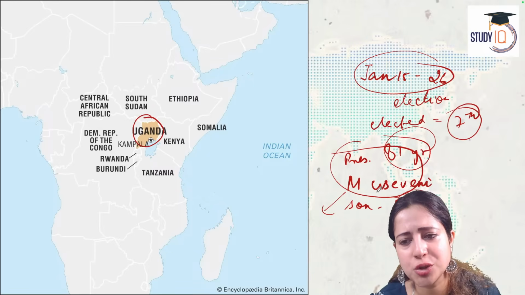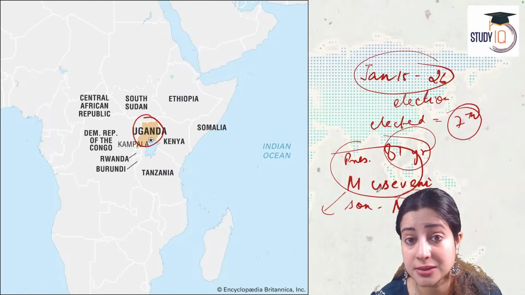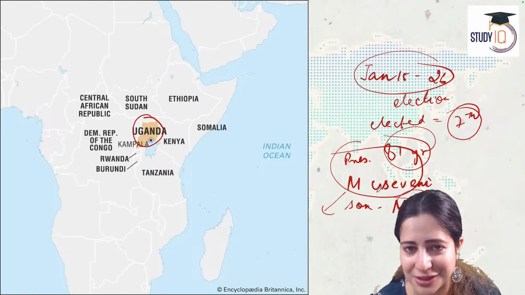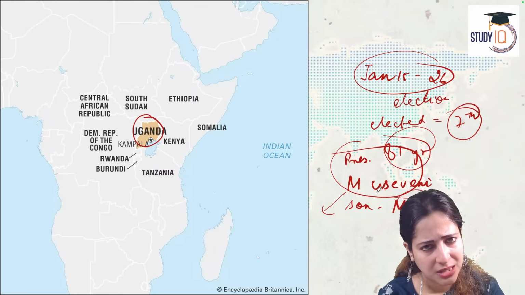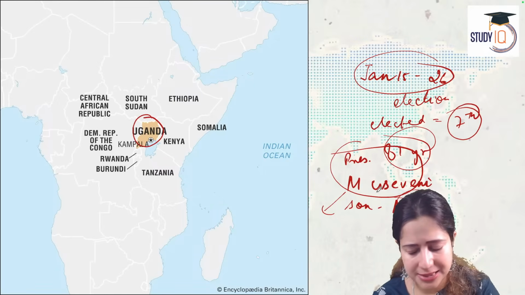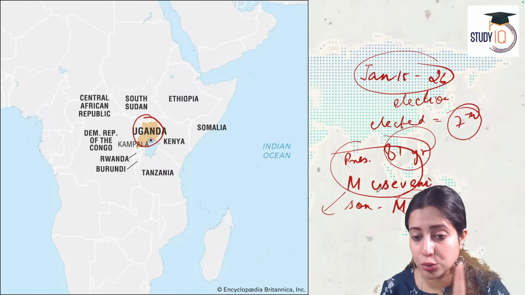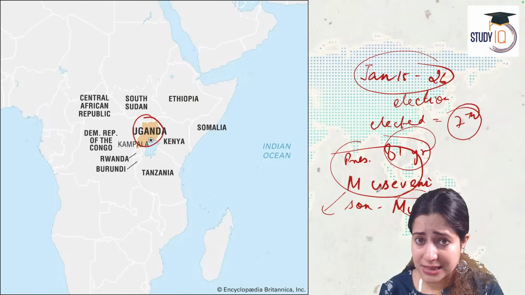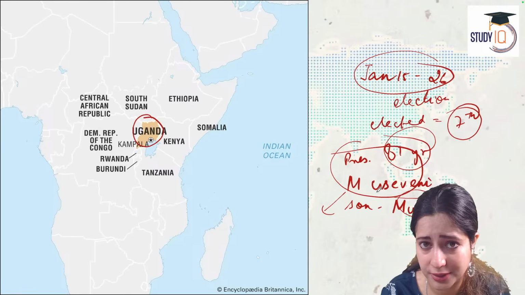So, what kind of a situation is this? It is called a post election crackdown. We can't say it's a civil war, it's a post election crackdown, where the opposition, led by Mr. Bobby, says it's a fake election. The 81-year-old president, Museveni, has been elected for the seventh time. He's been the ruler for 40 years. And his son, the leader of the military, supports that, but the opposition doesn't support that.